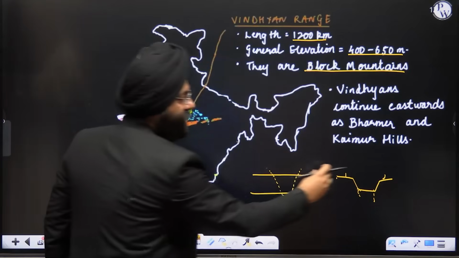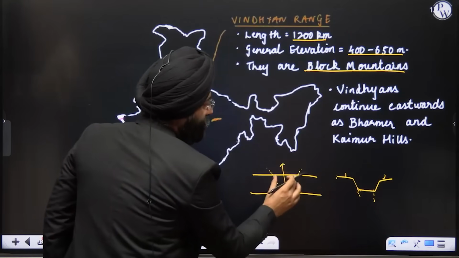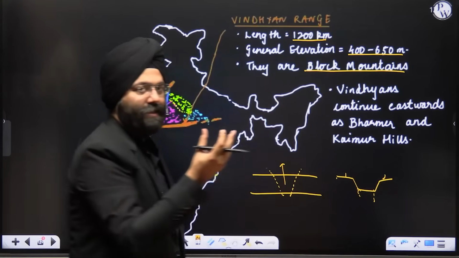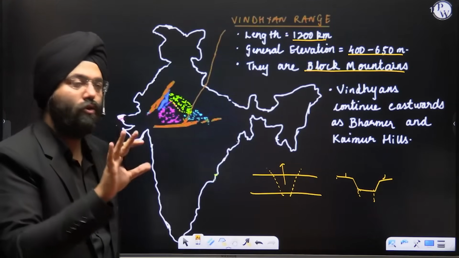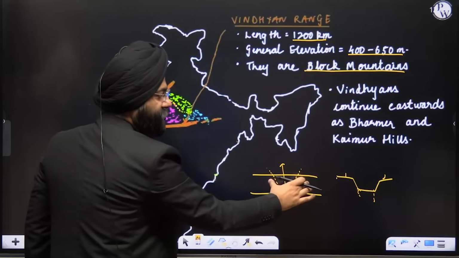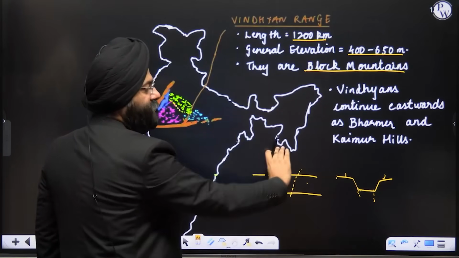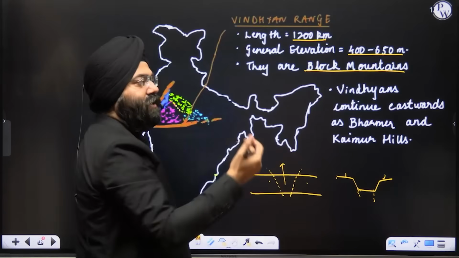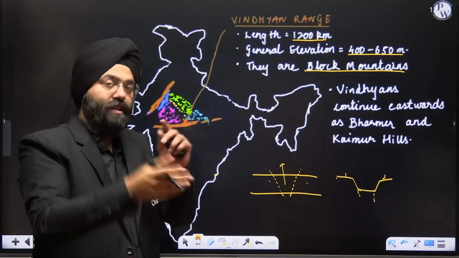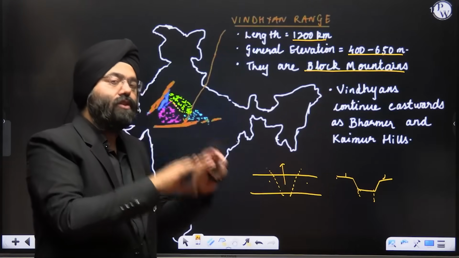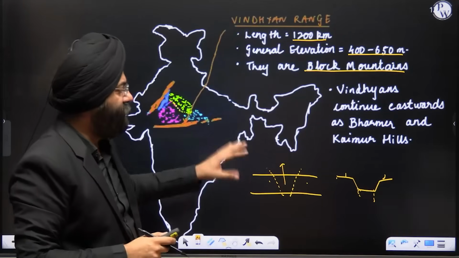So this is again a higher region. On the other hand, let us say this force pushes it upwards, it can move upward. So these are blocks. So this basically leads to the formation of such type of structures known as block mountains. Either two ways, either this moves down, the other regions are elevated, or let us say this part is pushed up and it leads to an increase in the height. In that particular case also, a block has been pushed up or down, which leads to the formation of certain block mountains. In very simple words, you don't have to go into a lot of detail over here. So this is the process.